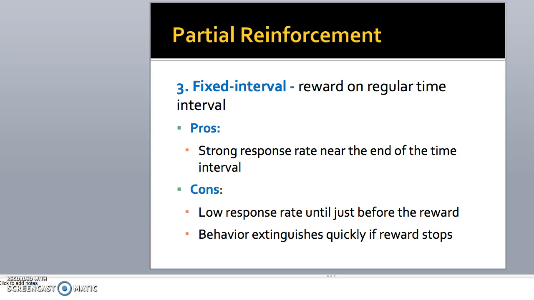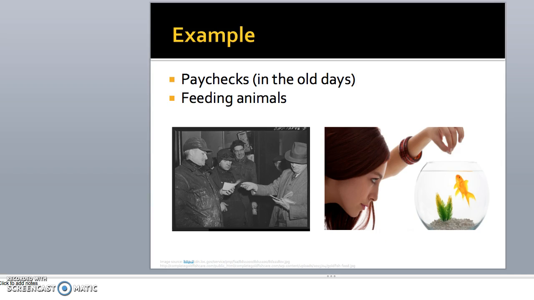Continuing our discussion of partial reinforcement, this time we're going to focus on fixed interval, a reward on a regular time interval. One pro is a strong response rate near the end of the time interval. A con is a low response rate until just before the reward. Another con is that the behavior extinguishes rather quickly if the reward stops. An example would be paychecks, in the old days when they were handed out in a group and not landed in your account by direct deposit. Another example is feeding animals.